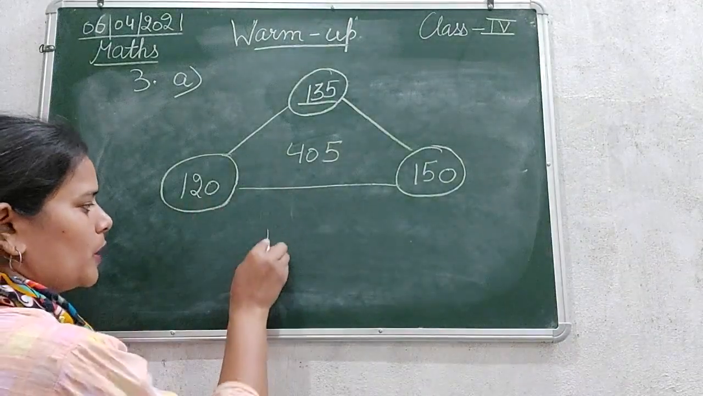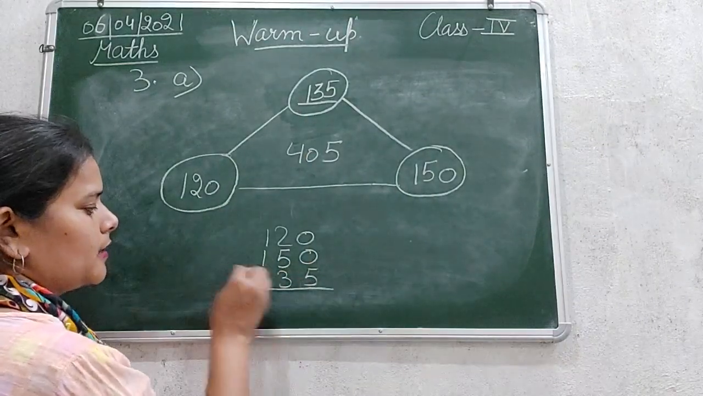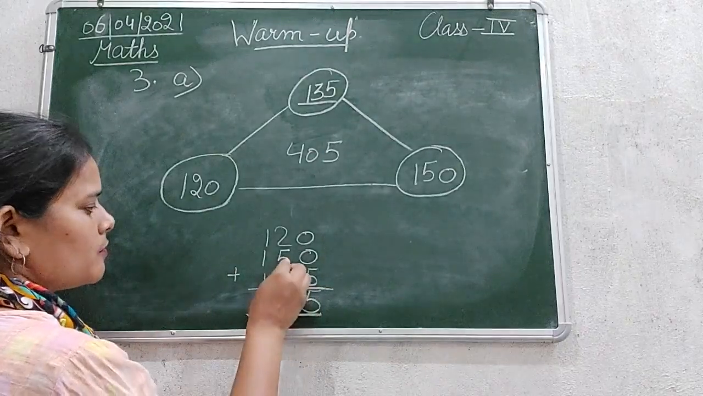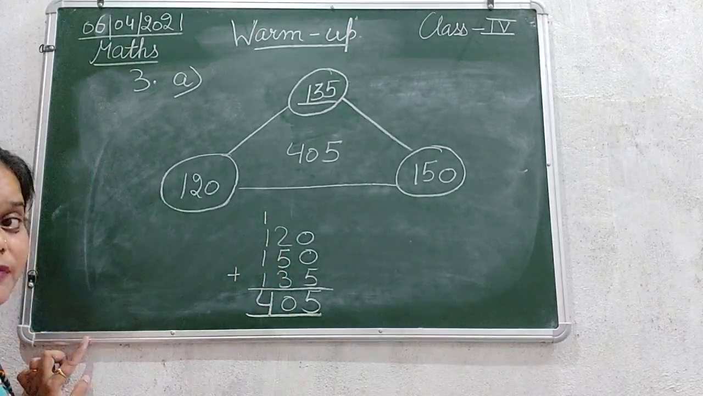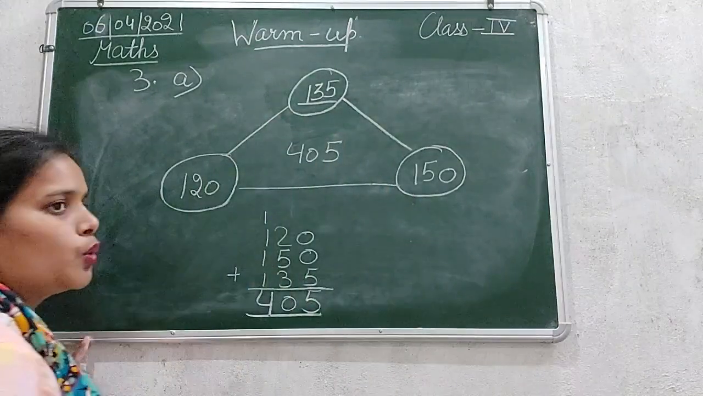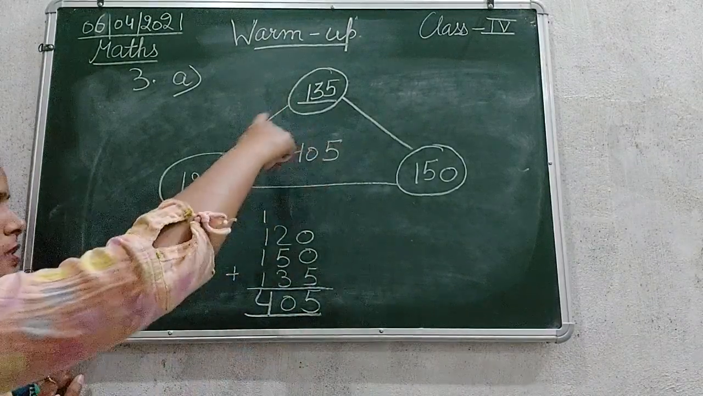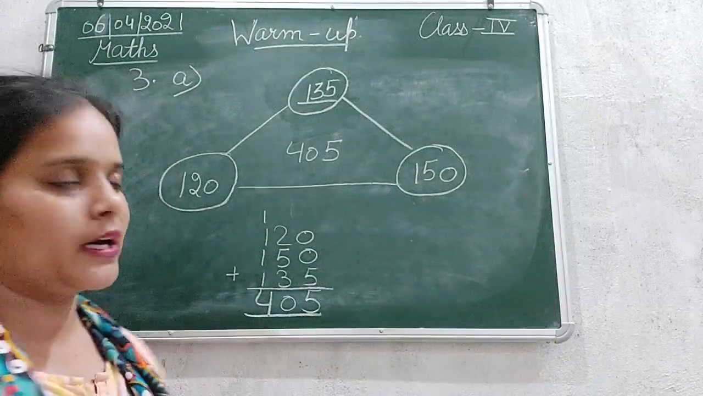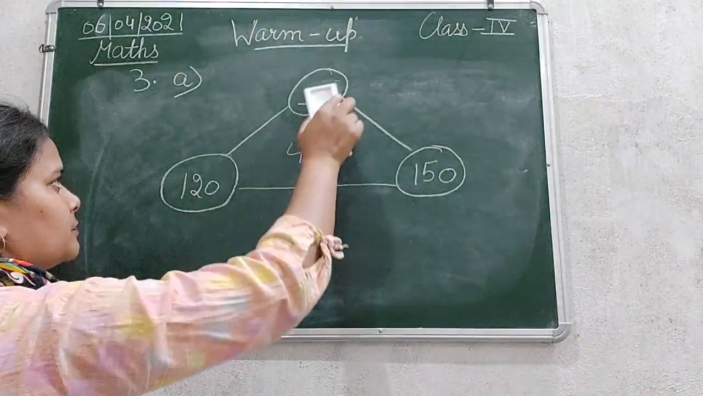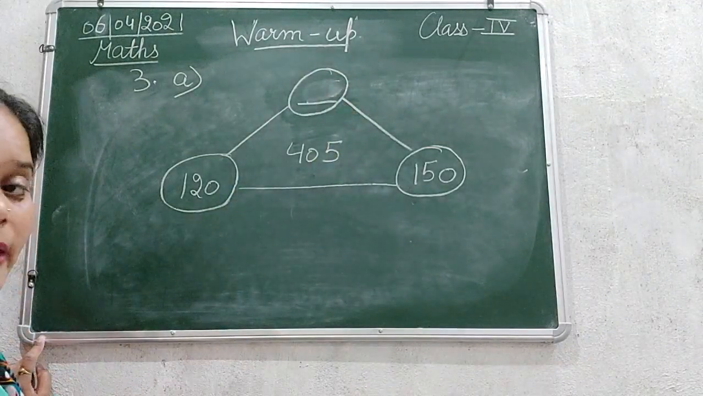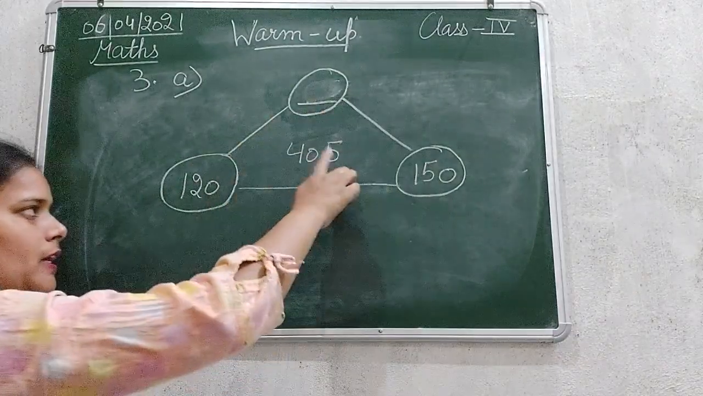405. So that means 120, 150 and 135. Let's add them all. 5 plus 3, 8 plus 0, 8; 3 plus 5, 8 plus 1, 9 plus 1, 10; 1, 2, 3, 4, that is 405. So when we add these three you will get the answer 405. So now when we add all three circles, the answer is 405. Suppose we don't know this one and it is given blank. Now you have an idea that when we add these three you will get 405. That means the sum total of these three is 405.